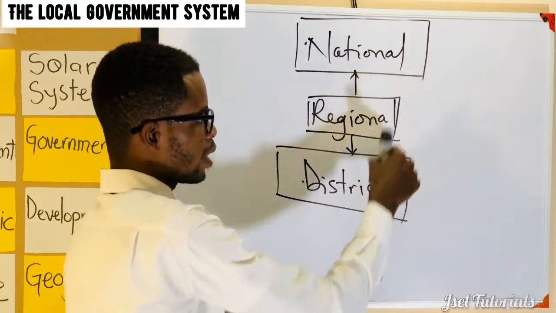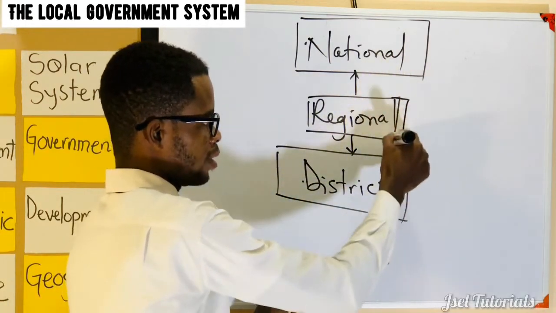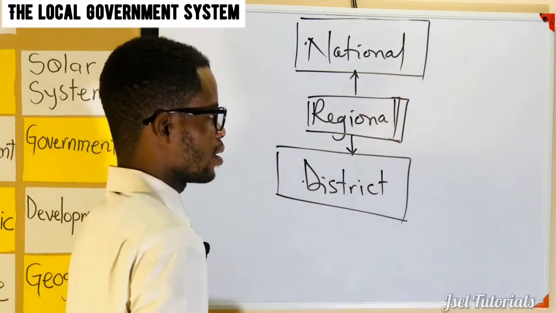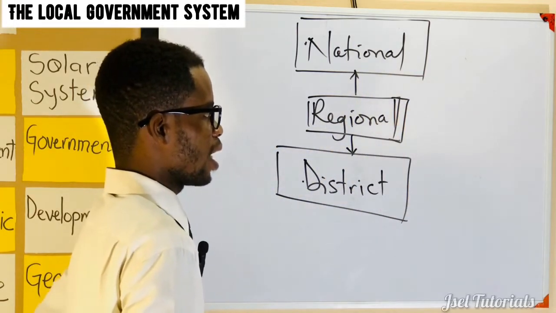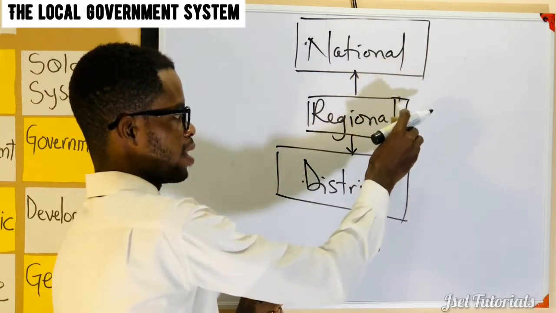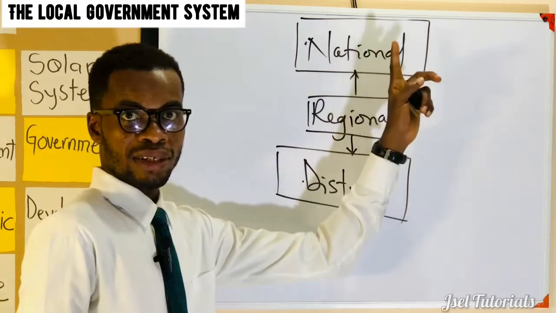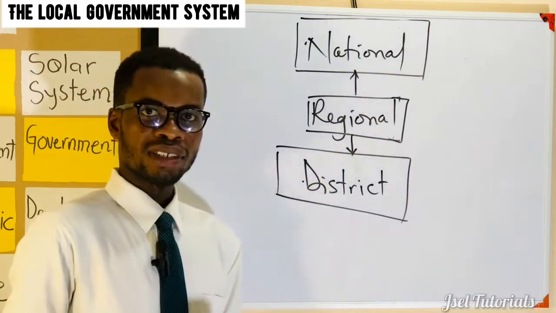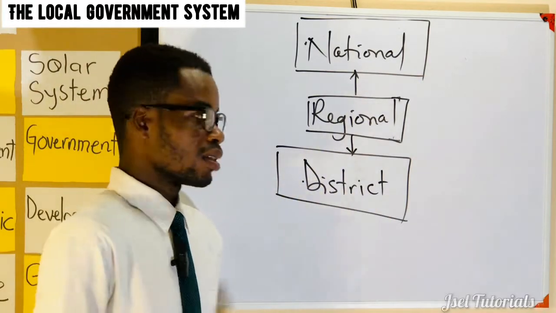So what am I trying to achieve over here, or let you understand? When you pick government at the regional level, you realize that it is in the middle of the national level and the district level. What does this mean?